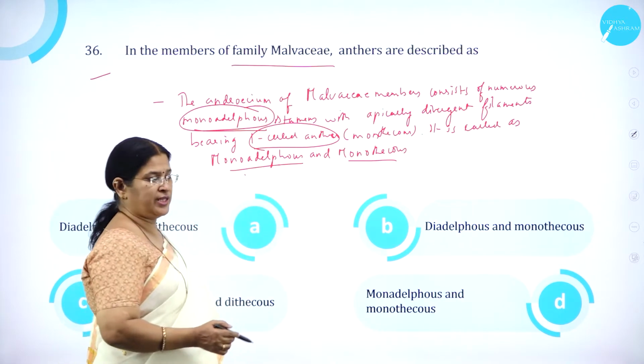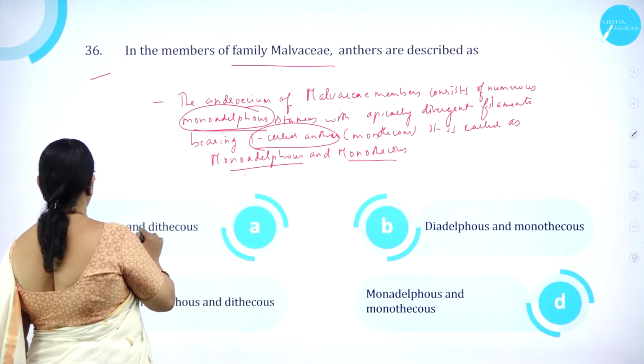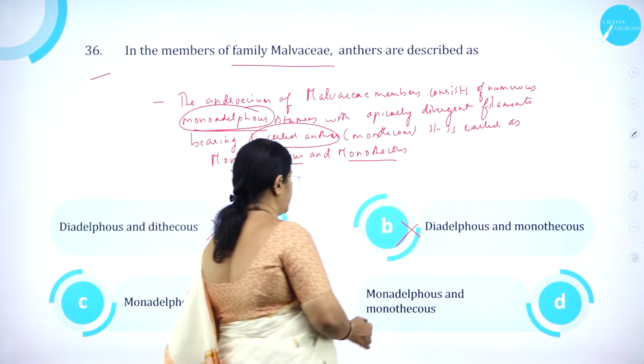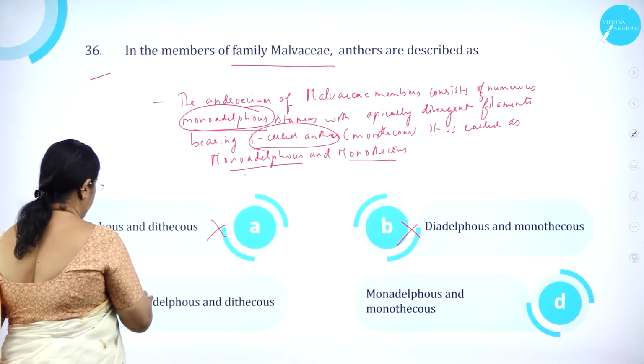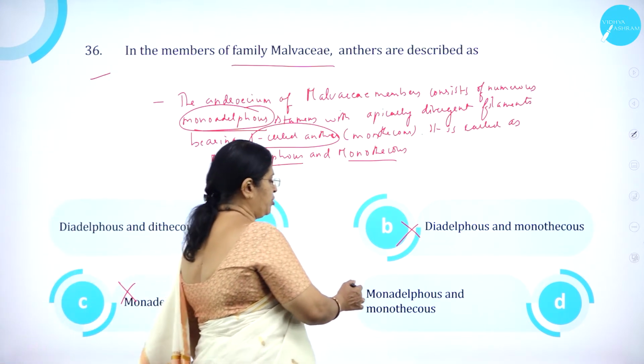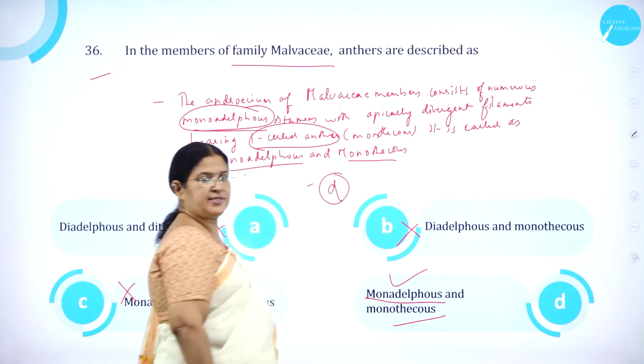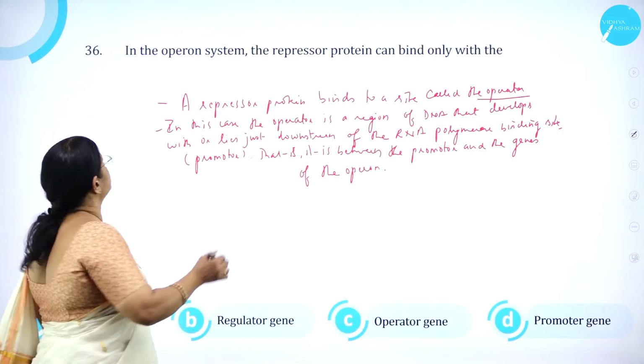Monoadelphous and monothecous. So option A, diadelphous and dithecous, is wrong. Option B, diadelphous and monothecous, is wrong. Option C, monoadelphous and dithecous, is wrong. Option D, monoadelphous and monothecous, is correct. So option D is correct. Moving on to question number 36.